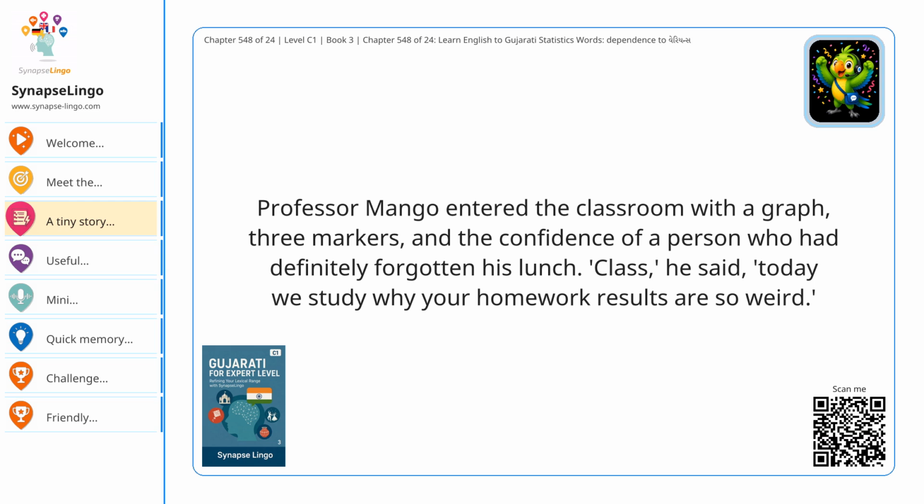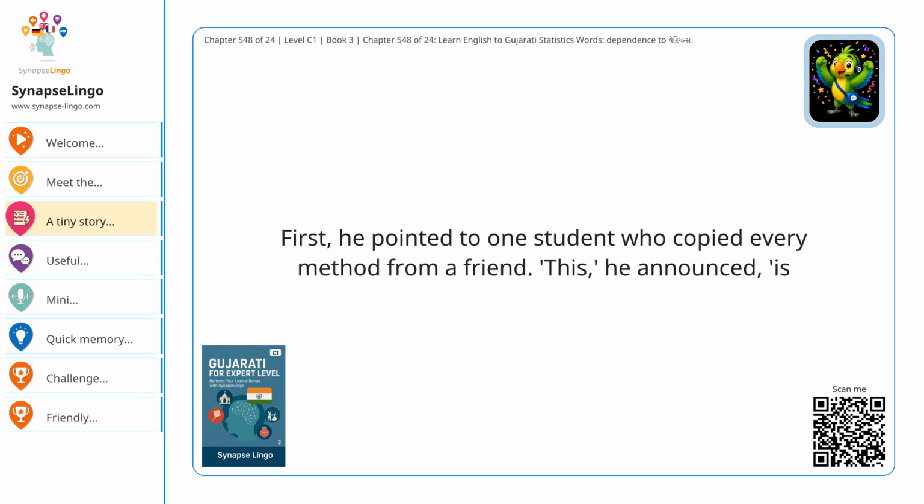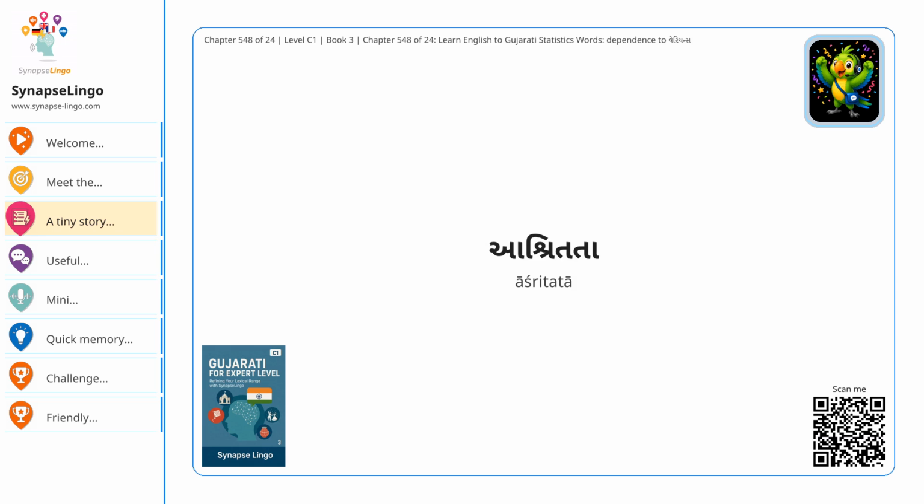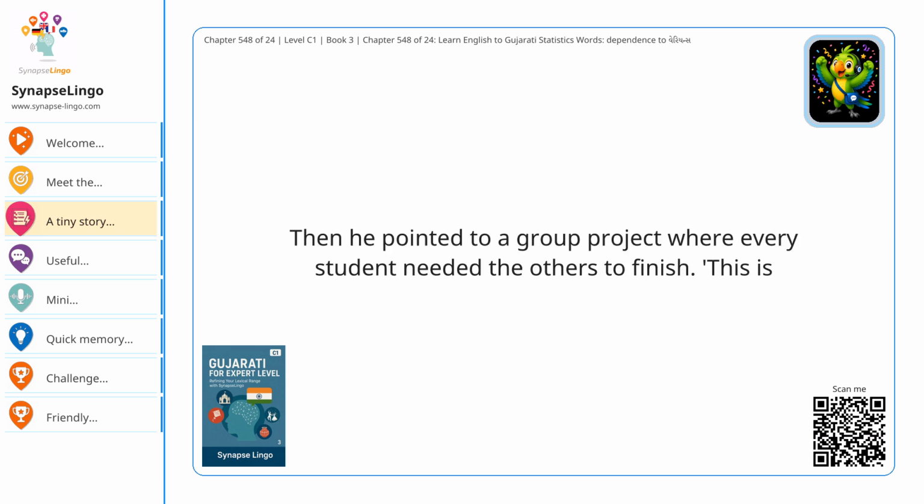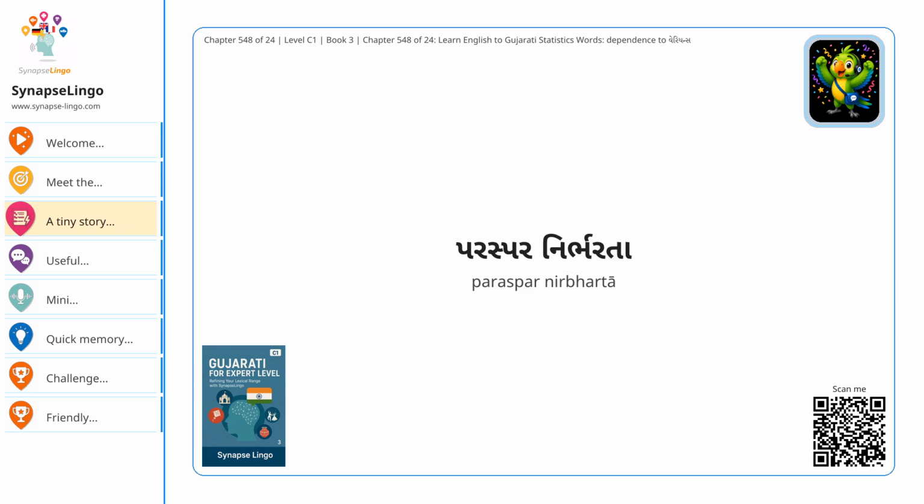Professor Mango entered the classroom with a graph, 3 markers, and the confidence of a person who had definitely forgotten his lunch. Class, he said, today we study why your homework results are so weird. First, he pointed to one student who copied every method from a friend. This, he announced, is आश्रितता, dependence. Then he pointed to a group project where every student needed the others to finish. This is परस्पर निर्भरता, interdependence.